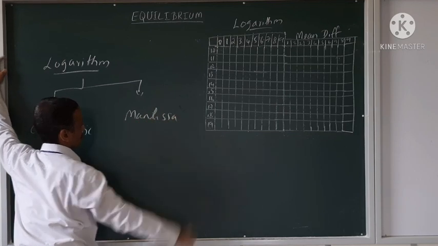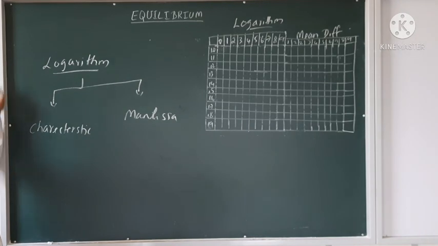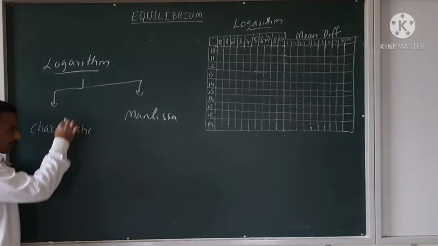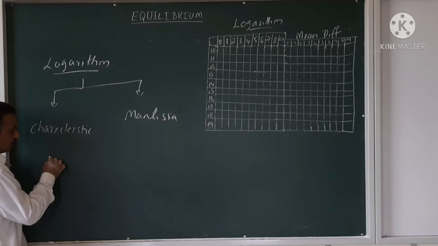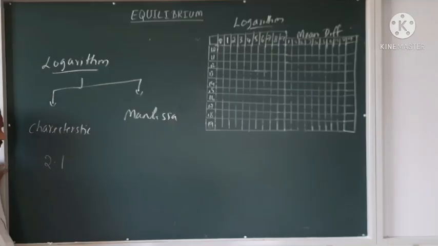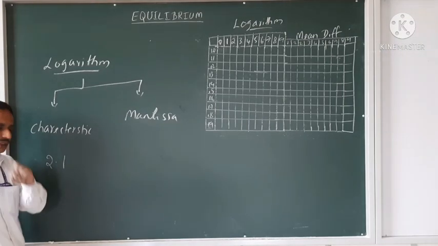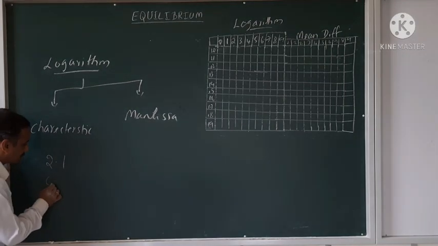This part you have to remember. Say how to write the characteristic. Say 2.1 is there. Before the decimal, how many digits are there? Only one digit. So the characteristic becomes 0.